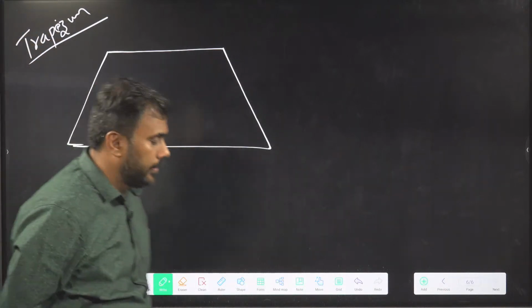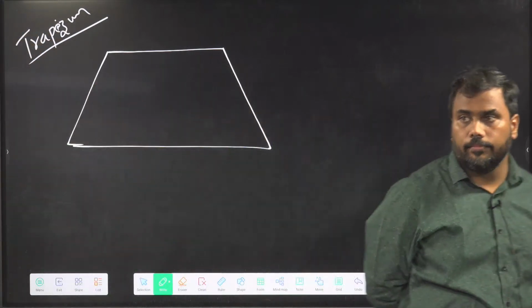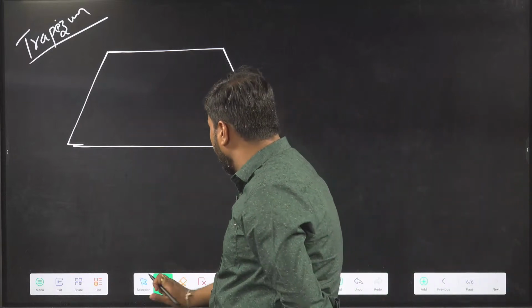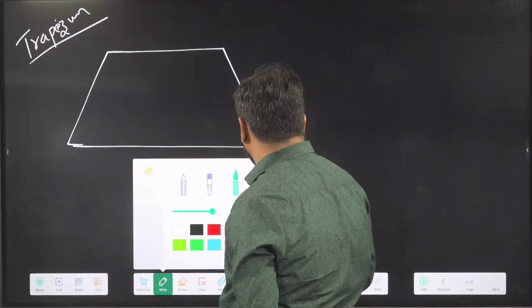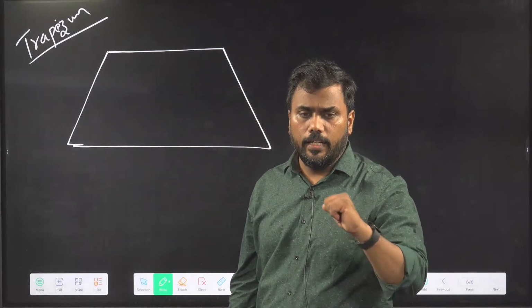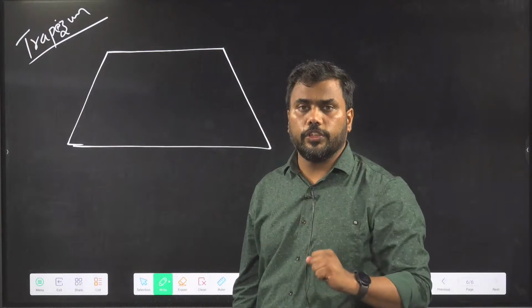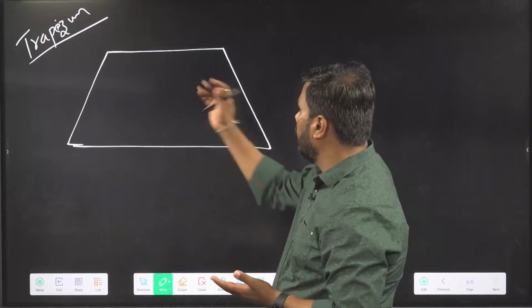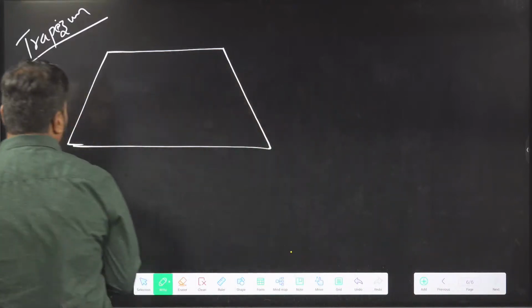Trapezium. The figure is called trapezium. Area of trapezium is required in many questions: in coordinate geometry, in vectors, in kinematics questions. Sometimes they give you a figure in terms of trapezium, and the area of trapezium is required. So how to calculate area of trapezium?